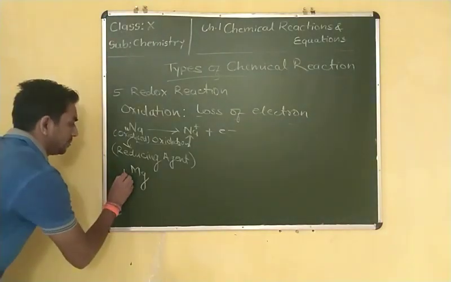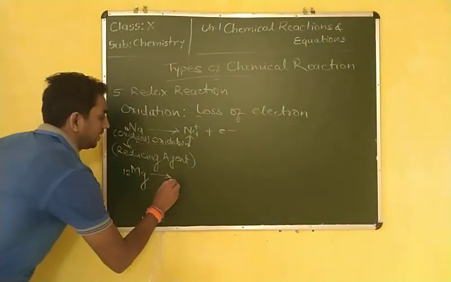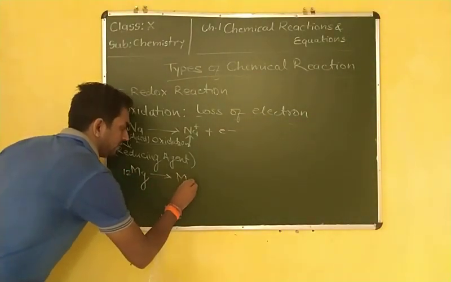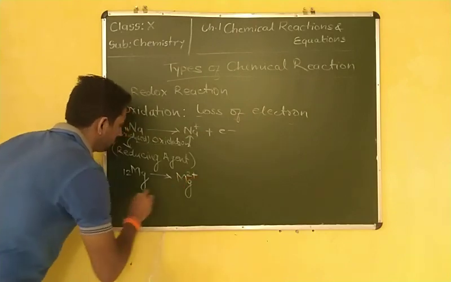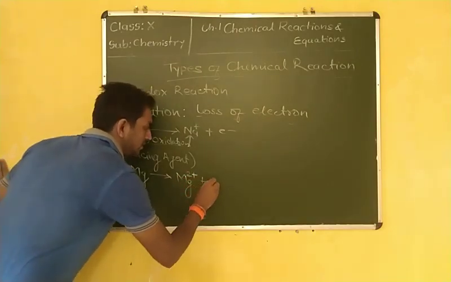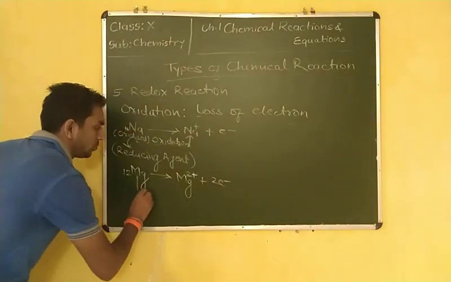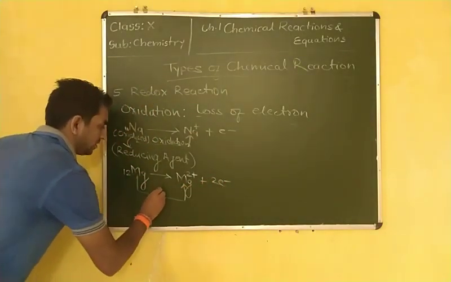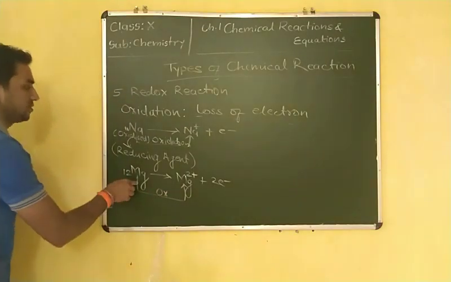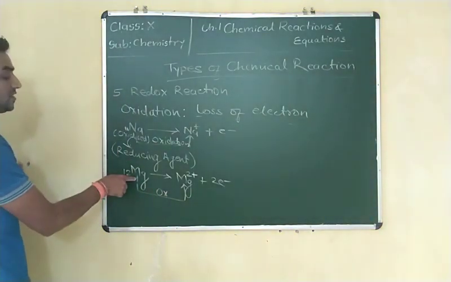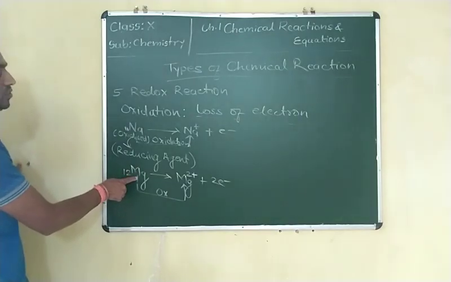In the same way, magnesium contains 12 electrons, so it forms Mg2+ from the neutral state, plus 2 electrons. Here also oxidation is going on, magnesium is oxidized, and it is a reducing agent.